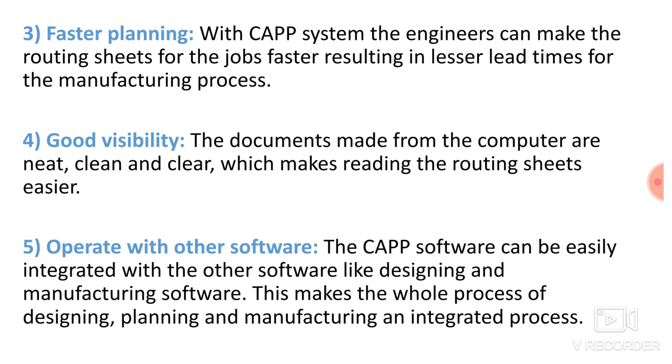The third one, faster planning. As you are using computers, you will get a fast process plan from the computer. It will require very little time, whereas in the manual process, time is required to generate the process plan. Then good visibility. As you are getting the process plan from the computer, it is neat, clean, and clear. If it is done manually, then the manufacturing engineer has to write the process plan, and it will be difficult for the worker to understand it, because it depends on the handwriting of that particular production engineer.